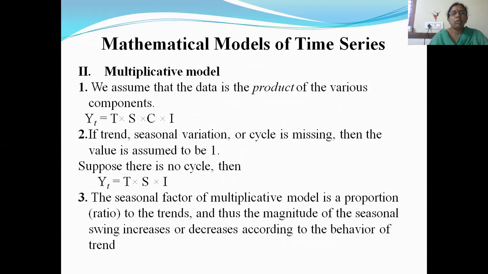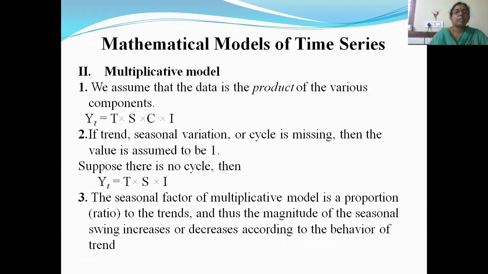So yt will be equal to only I, irregular variation. Suppose there is no cyclical variation, then yt is equal to only t into s into I. The seasonal factor of the multiplicative model is proportional to the trend, and thus the magnitude of the seasonal swing increases or decreases according to the behavior of trend.